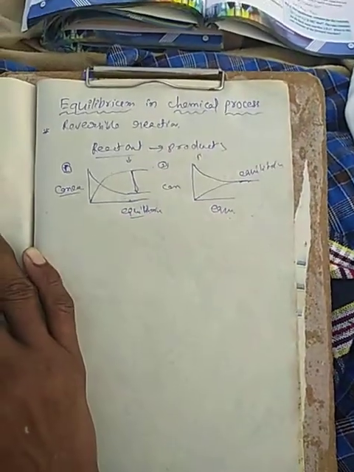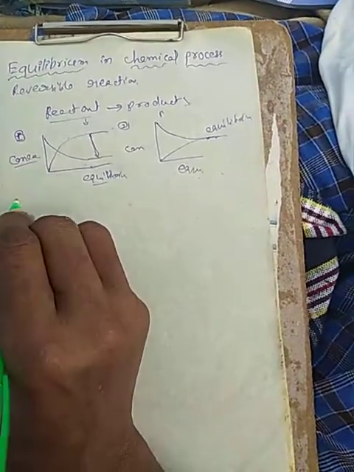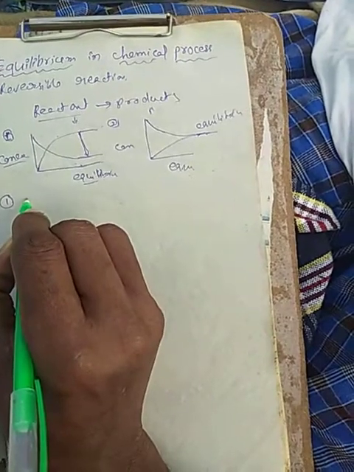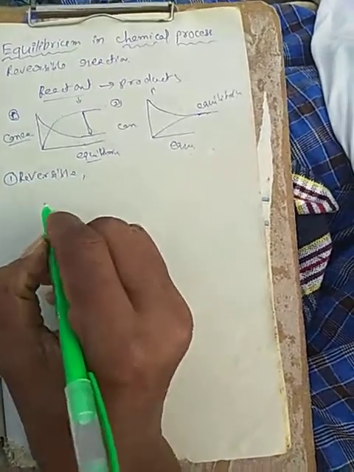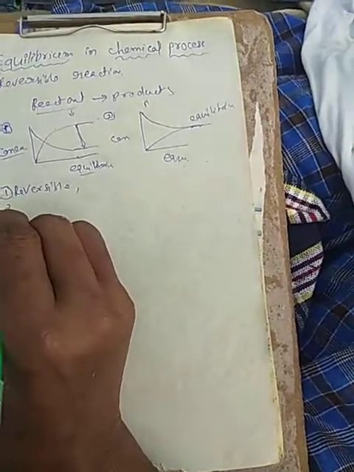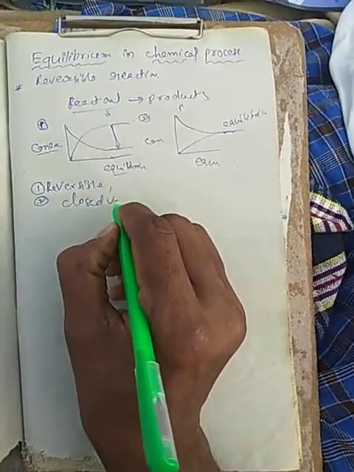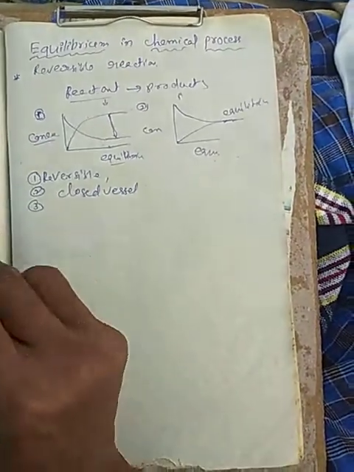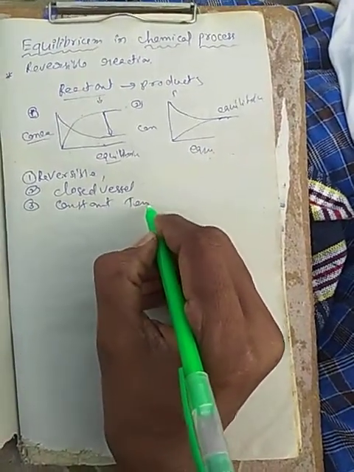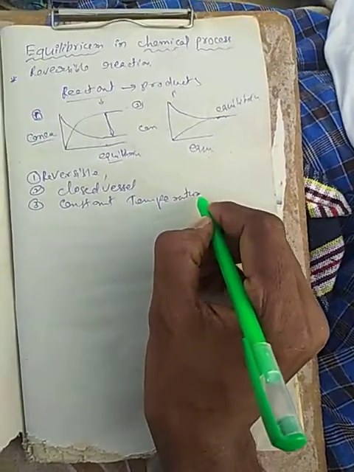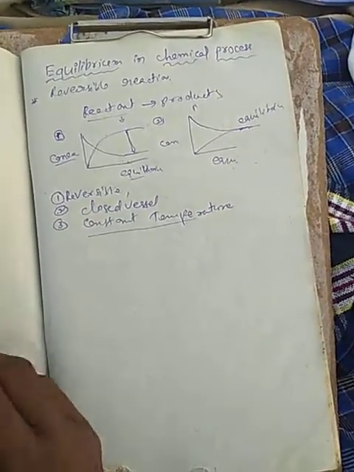Now in this process, for equilibrium to be established, the first condition is that they should be reversible reactions, the second is that they should be in a closed vessel, and the third is that they should be at constant temperature. We have to maintain these conditions, then only the equilibrium will be established.